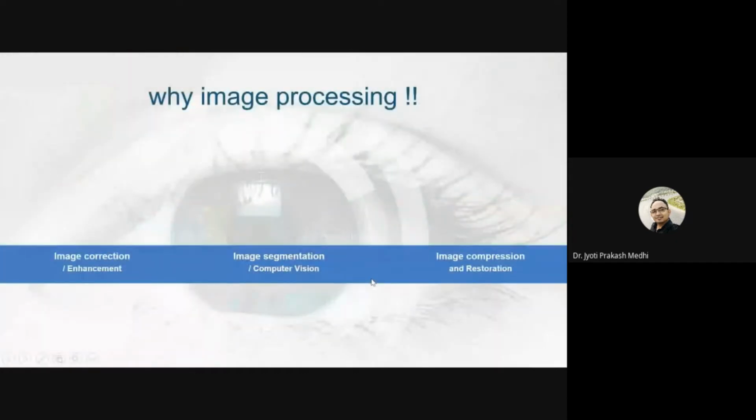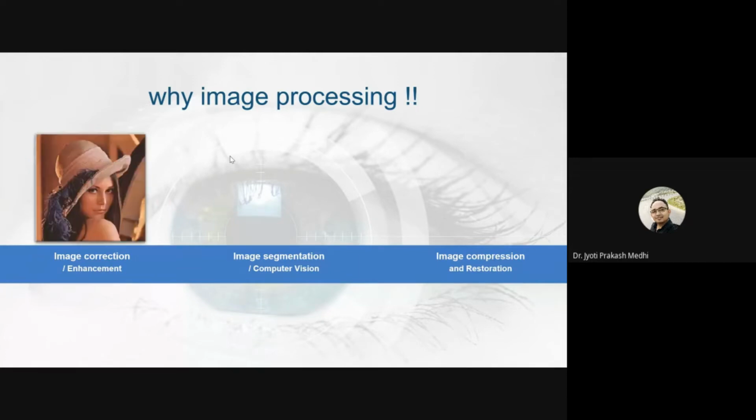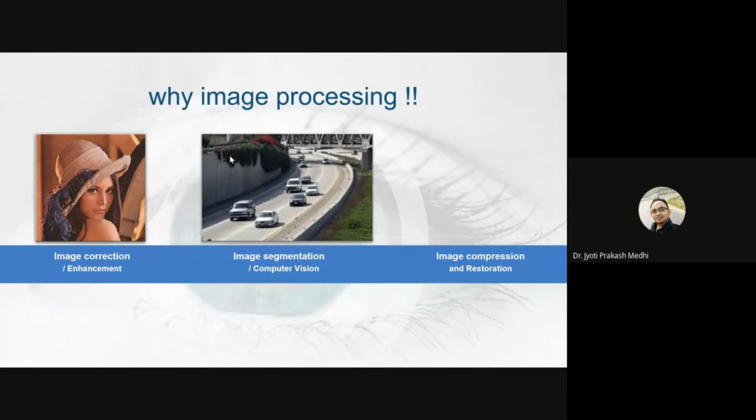So now to go into image processing, what we do in research areas is go for, initially, enhancement of images. For example, as we can see in this image, we can hardly identify the details, but if we go for enhancing the image, we can see the whole picture. Then we go for image segmentation. For example, in this image, we can go for counting the number of cars. Then it will become an automated system. And if the system learns it, then we can go for detecting CAD systems.